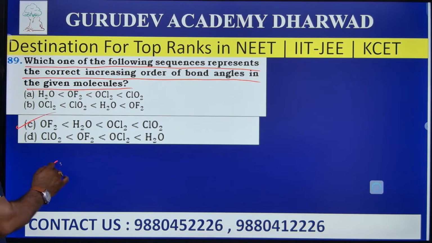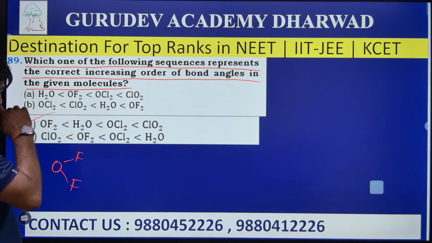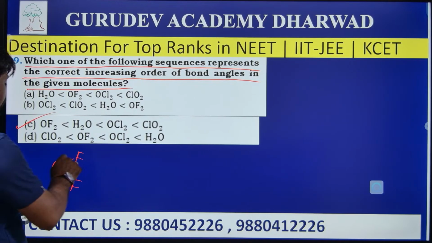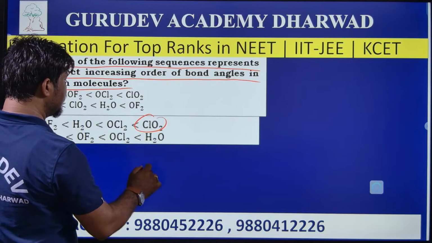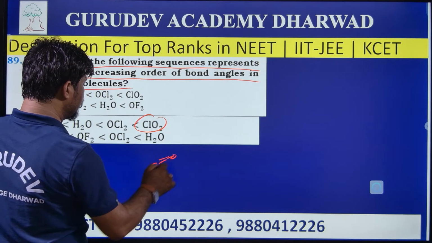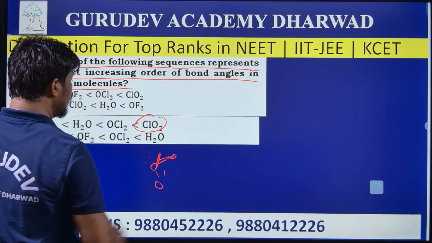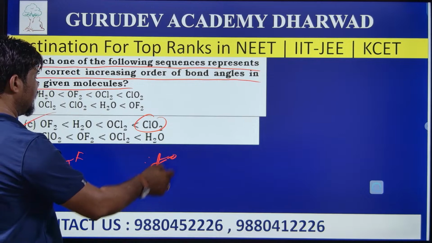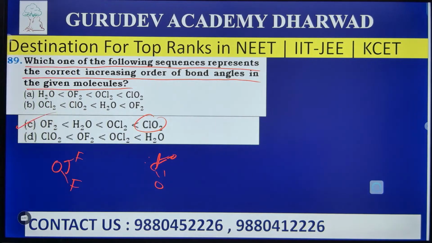because look here, in OF, electronegativity will be more, that's the reason why repulsion is more, and bond angle decreases. Here, Cl is bonded with double-bonded O, along with a lone pair of electrons. Here electronegativity is less, so the bond angle is more. So that's the answer. C is the right answer for the question here.